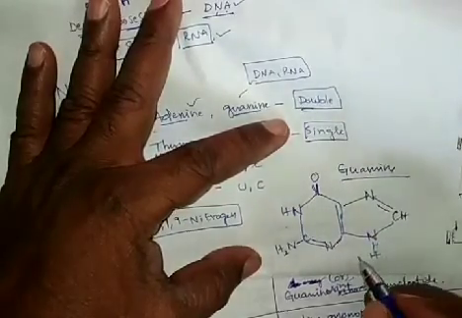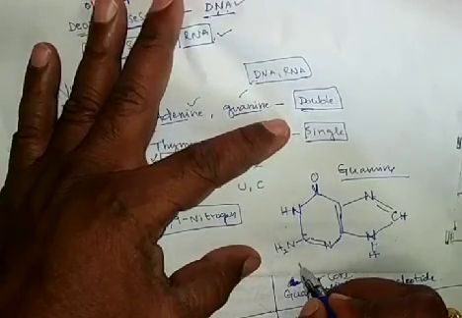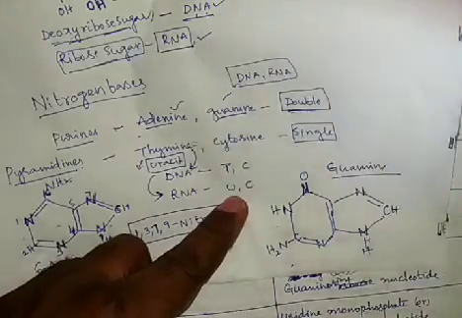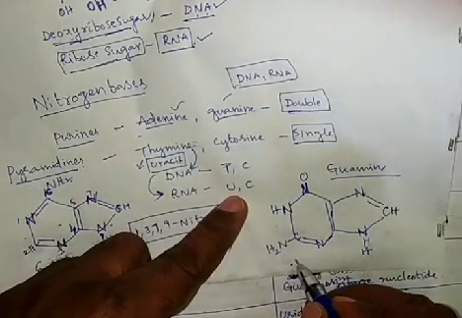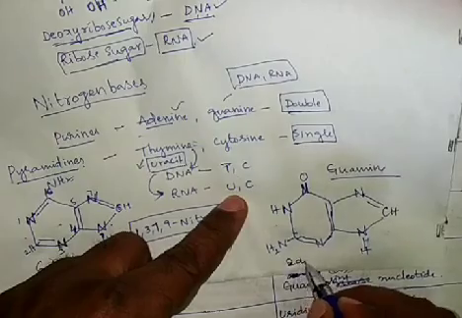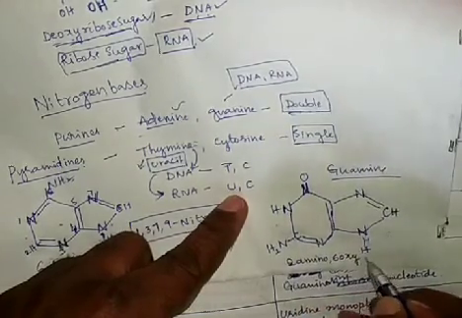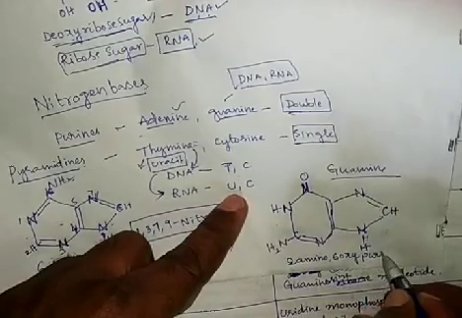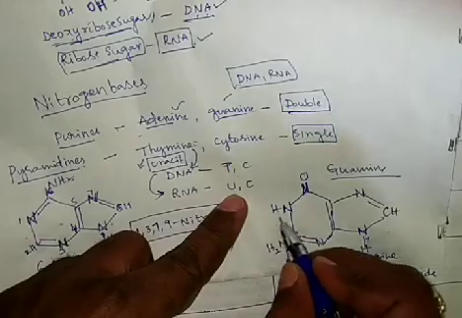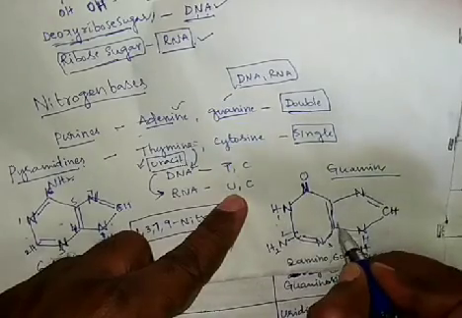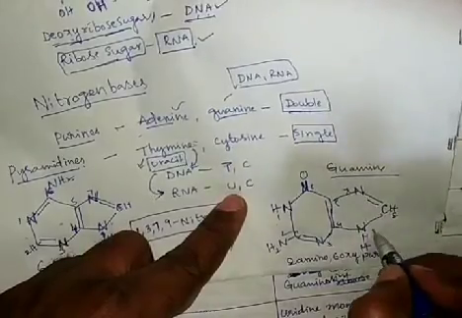This guanine is also called 2-amino 6-oxypurine. This is the first, second, third, fourth, fifth, sixth, seventh, eighth, ninth.